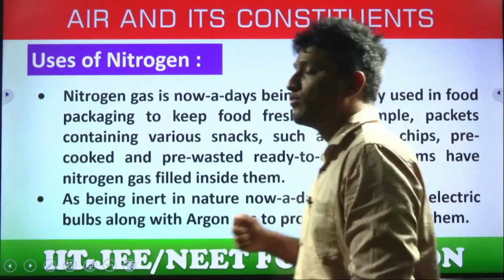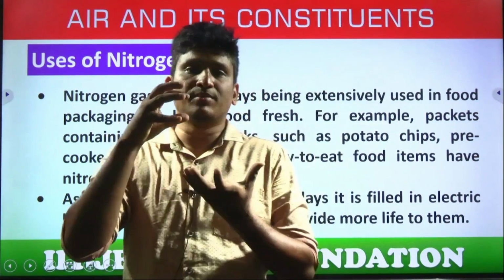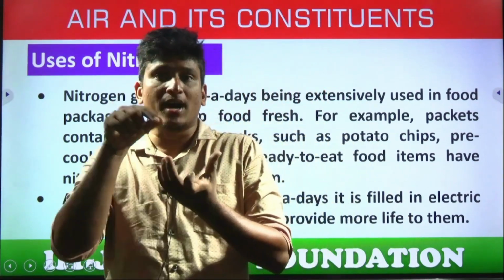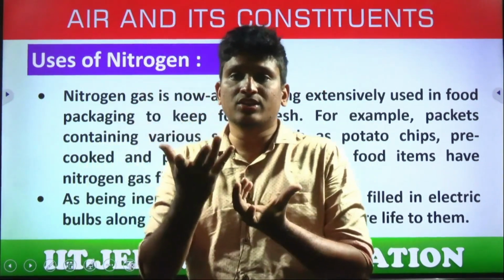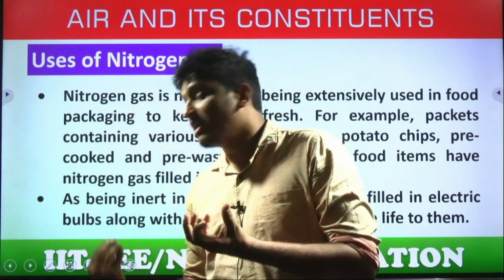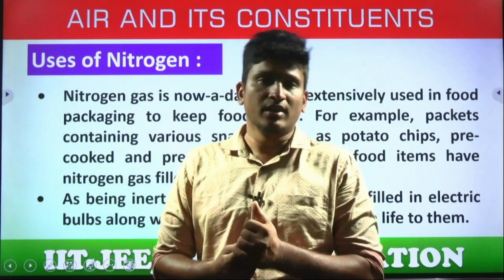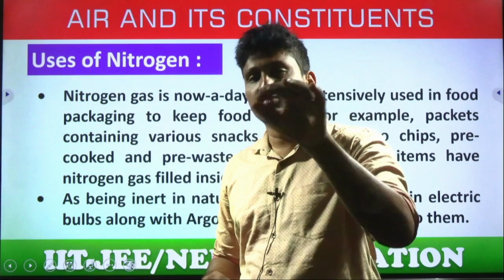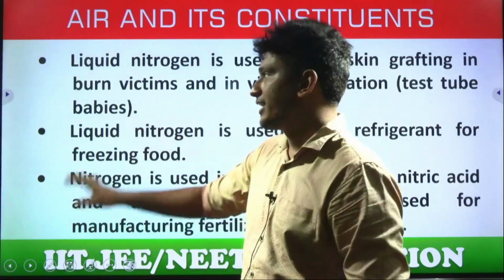Being inert in nature, nowadays it is filled in the electric bulbs also along with argon gas to provide more life. Even the bulbs contain some gas, students, and that gas should be unreactive. Why? Because it's a spark, glowing light. At that condition, the gas should be unreactive. There also, along with argon, nitrogen is being used. Why? Because nitrogen is mostly unreactive. It is reactive, but in general it is unreactive.